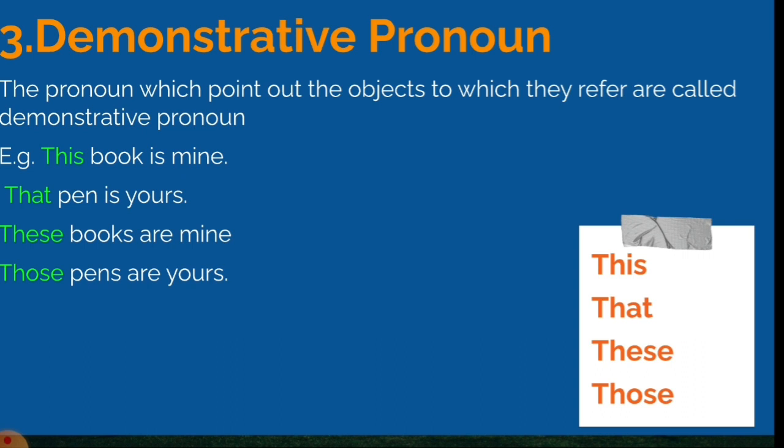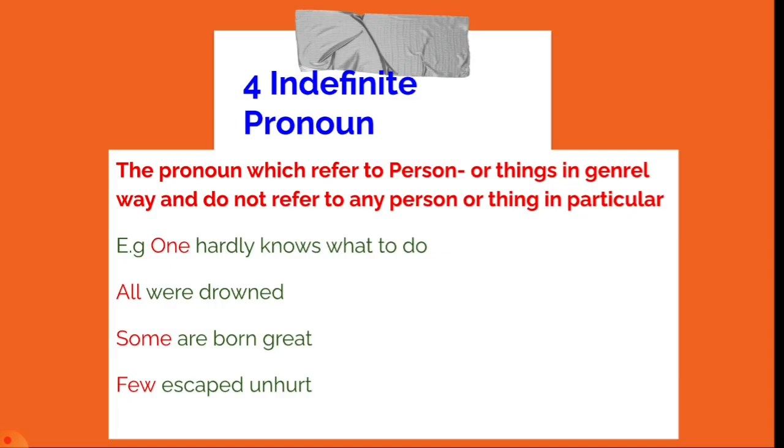Okay, so when two things which have been already mentioned are referred to, this refers to the thing last mentioned, that to the thing first mentioned. So this, that, these, those are the demonstrative pronouns.